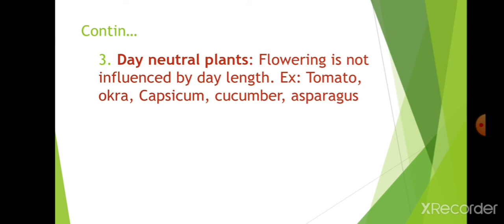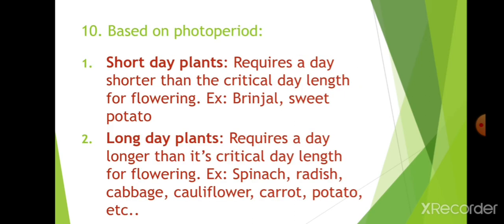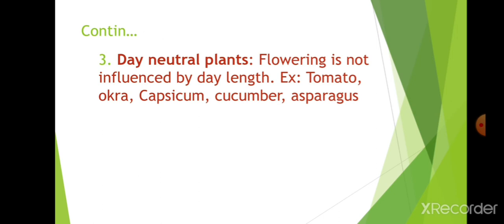Once again I will tell you examples. Short day plants, brinjal is the main important to be remembered under tropical vegetable. And long day plants, spinach, carrot to be remembered mainly, radish. And in day neutral plants you must remember tomato, okra, cucumber mainly.